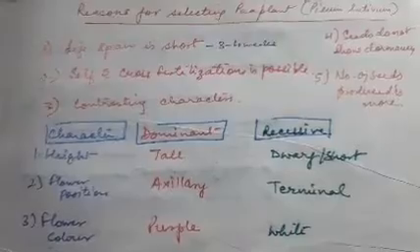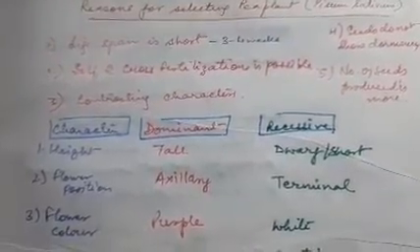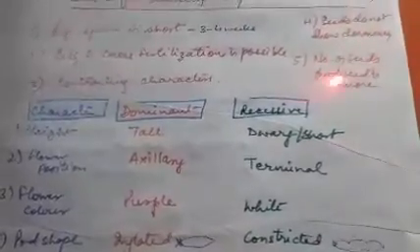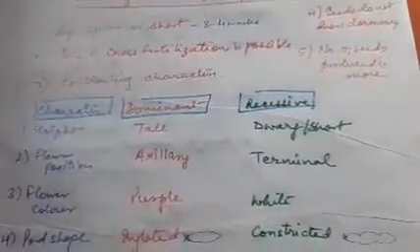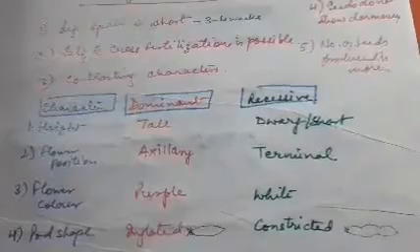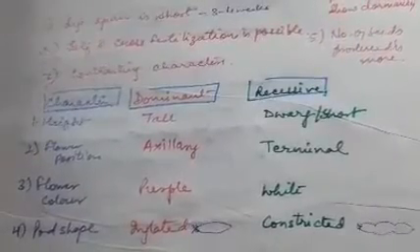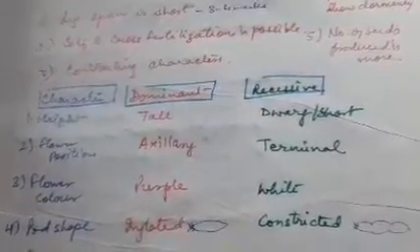And one more reason, the last reason, is that the plant produces more number of seeds. The number of seeds produced is higher, so a bigger sample size was available, and all these reasons helped in giving success to Mendel's work.